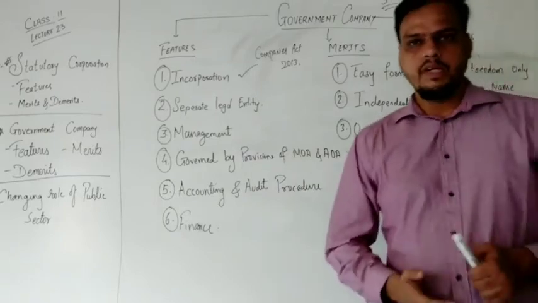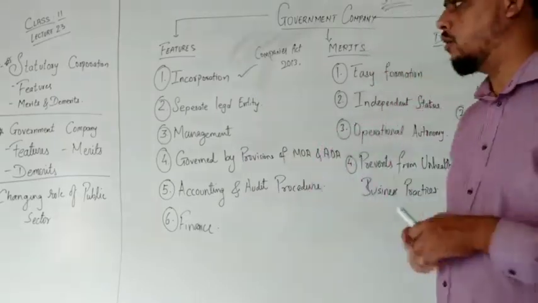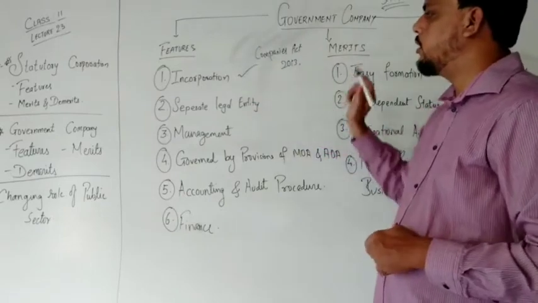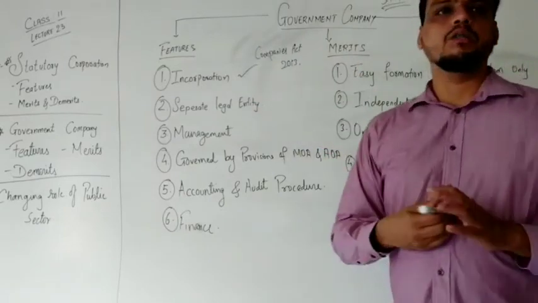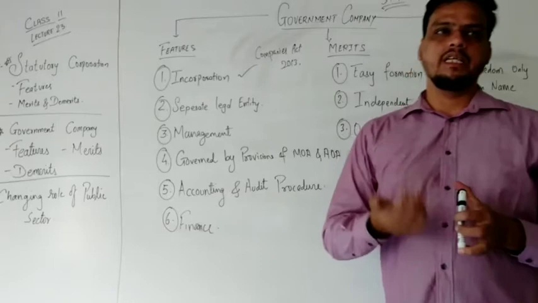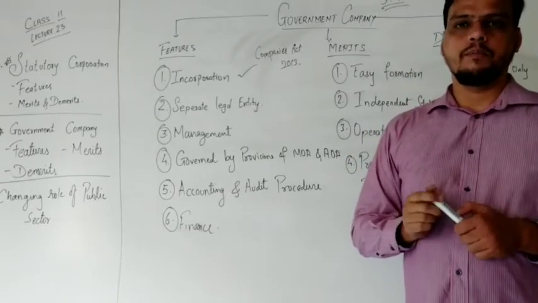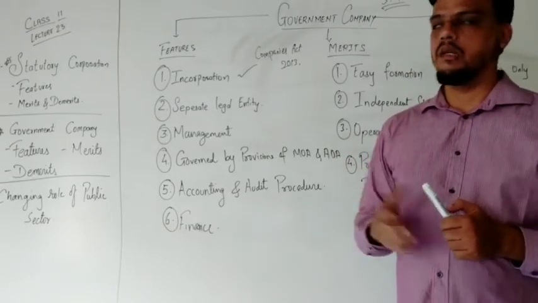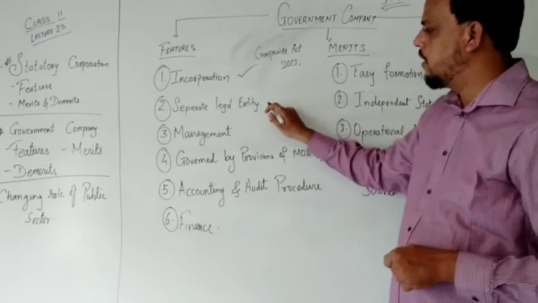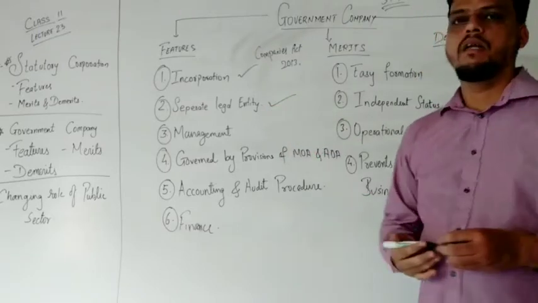The funds are raised from the public and also from the government. Incorporation is very easy because the government invests money in it and the procedures of that organization are limited.